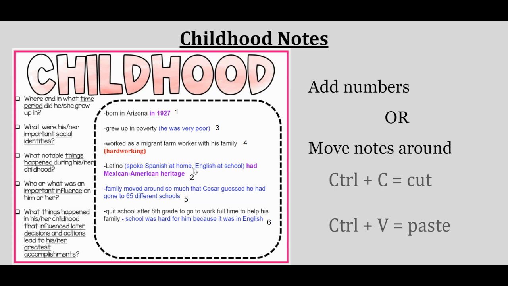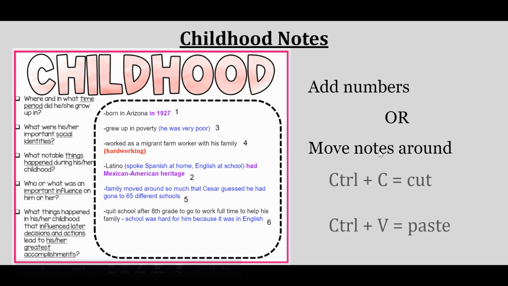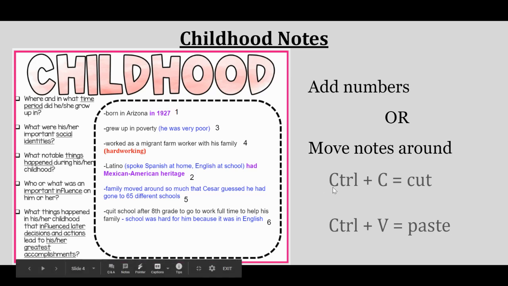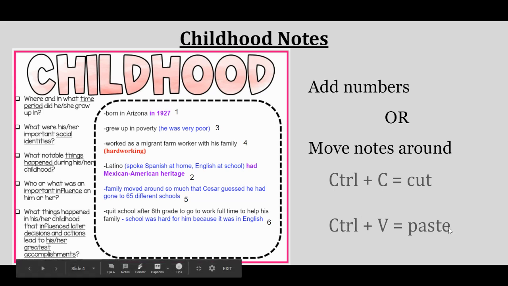Okay, so that's the first way you can sequence your notes. Just type the number at the end of each line in your notes. The other way is you can move your notes around. So you're going to use the Control key and the C key, which is actually copy, not cut, and then Control and V for paste.